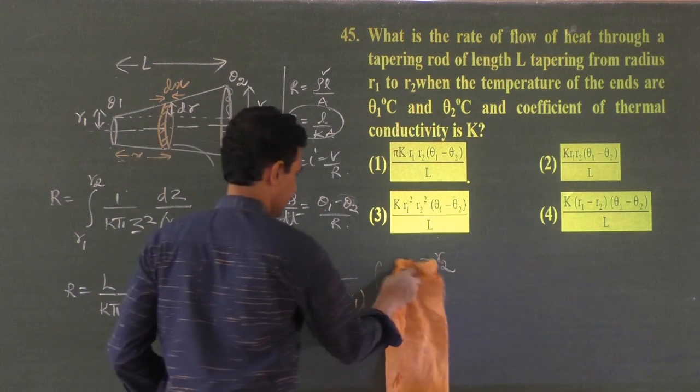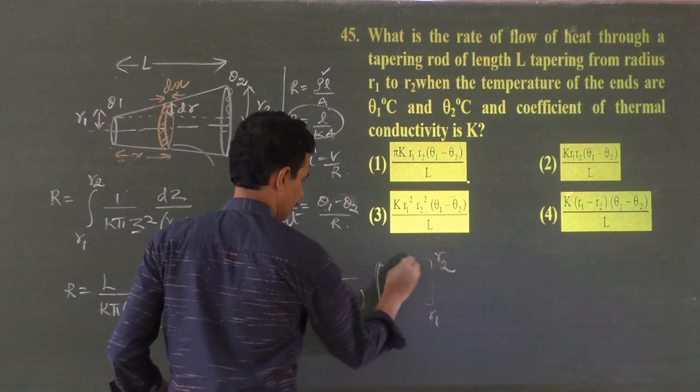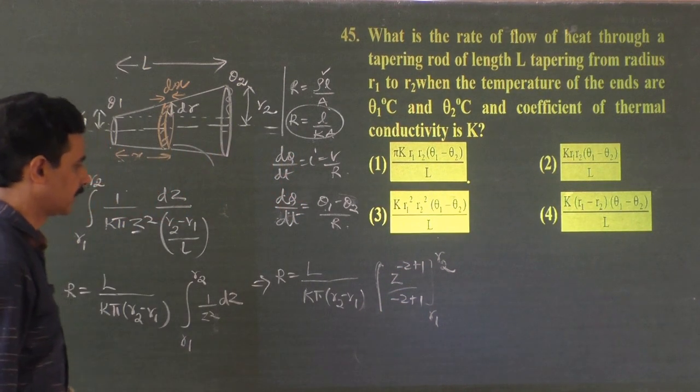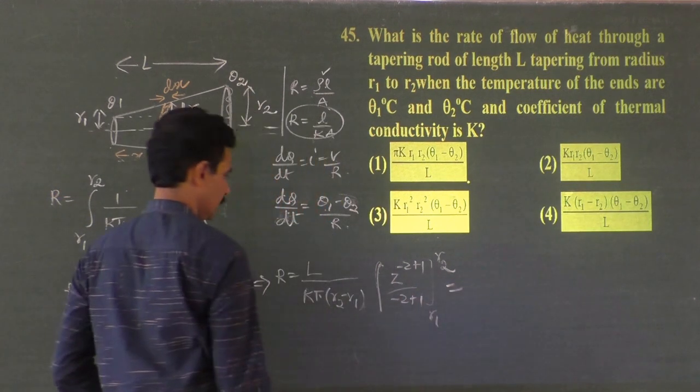No, this is not the answer, it is integration. Z to the power minus 2 plus 1 by minus 2 plus 1. That's how we have to integrate. Okay, integration limits R1 and R2. So what is this equal to?